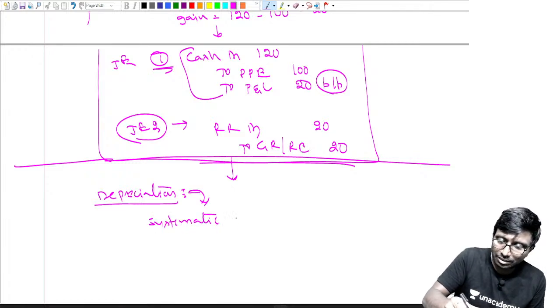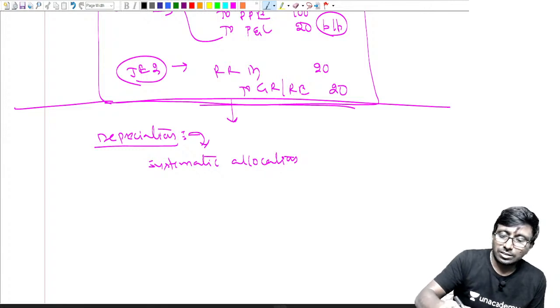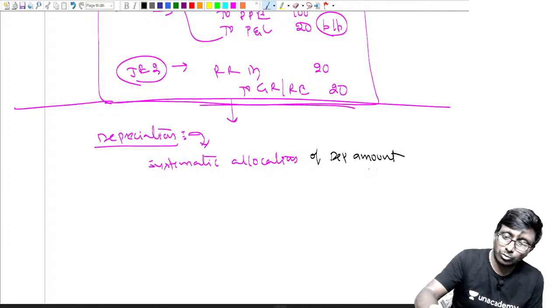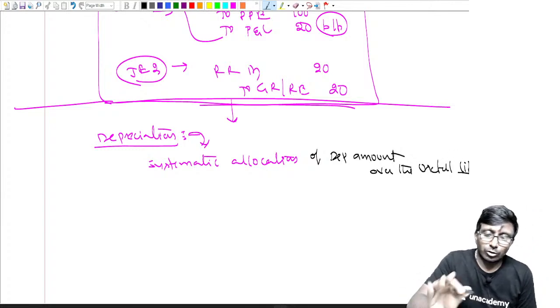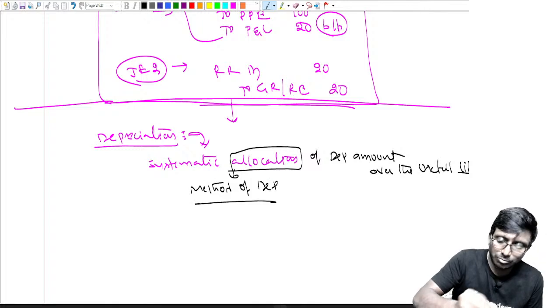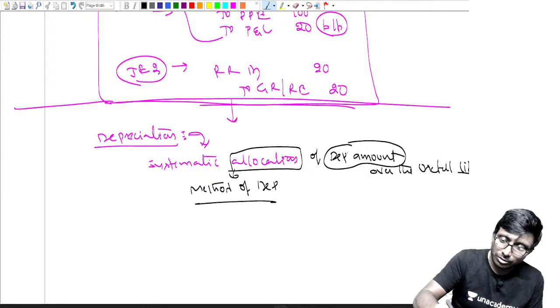It is a systematic allocation. Earlier there was a big sentence, now there is a simple definition. Systematic allocation of depreciable amount over the useful life. Systematic allocation, we are allocating. How do you allocate? This word is talking about the method of depreciation.